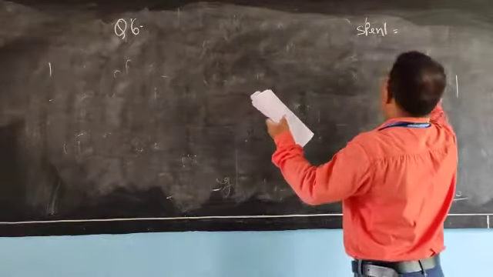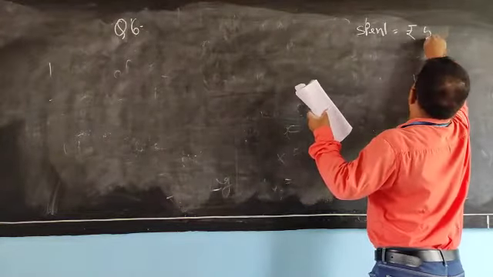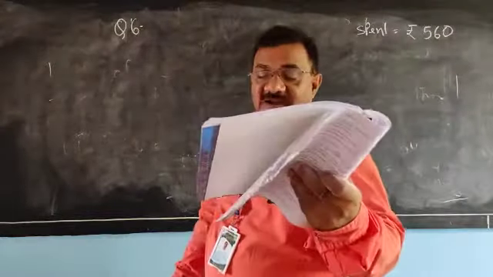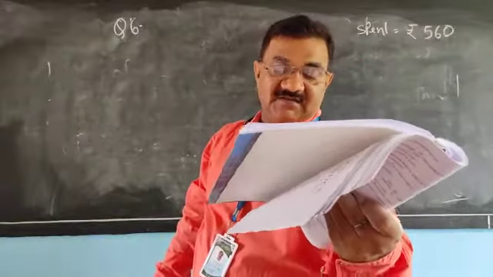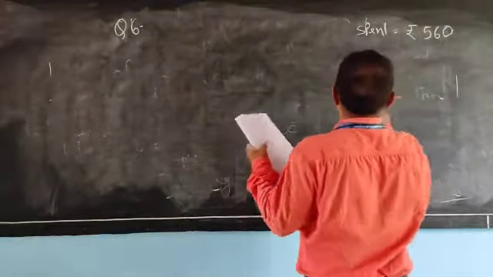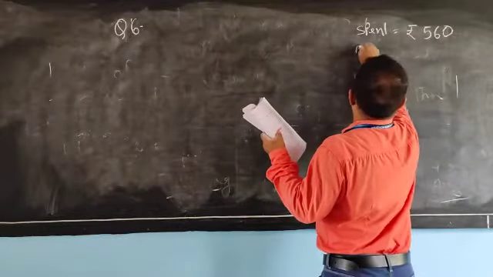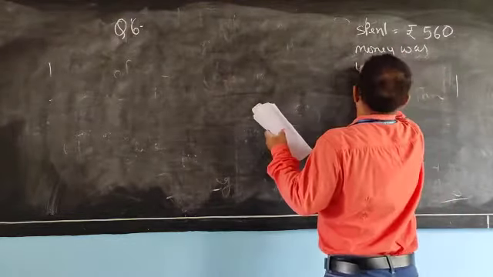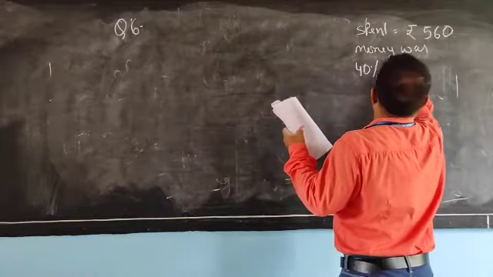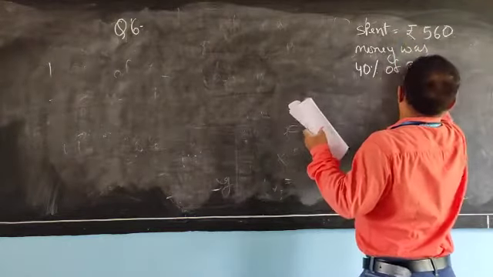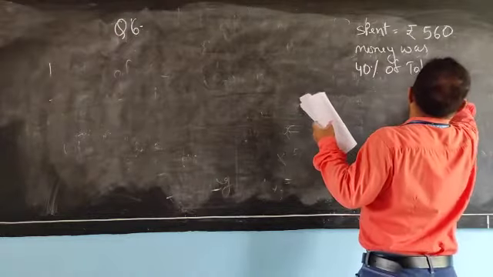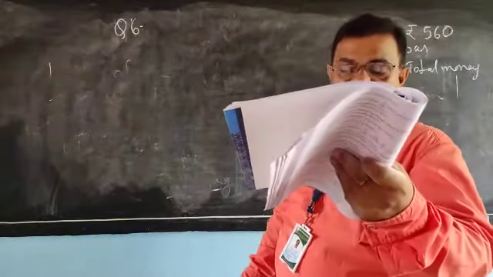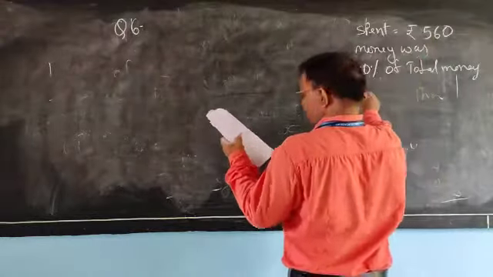If the money he spent was 40% of the total money, and how much money did he have?